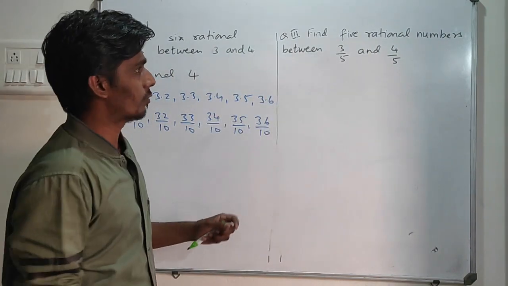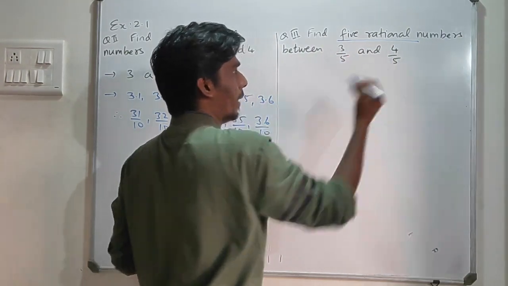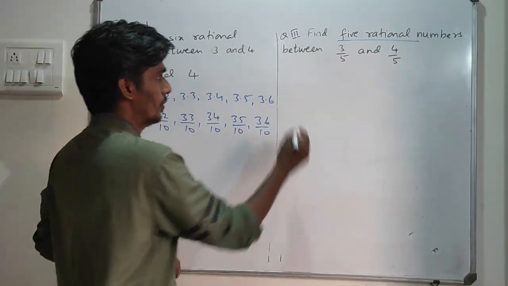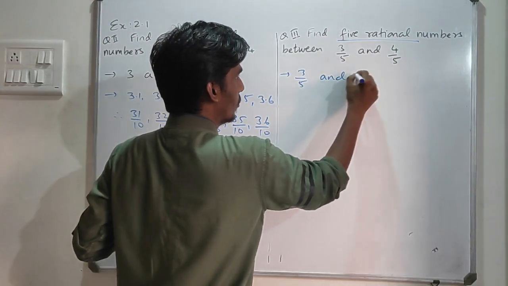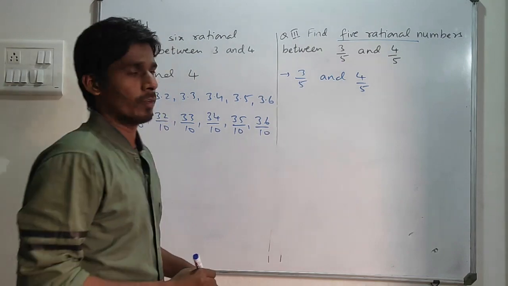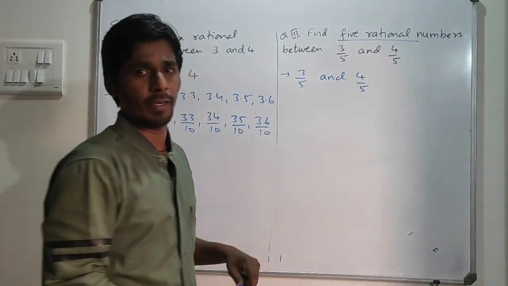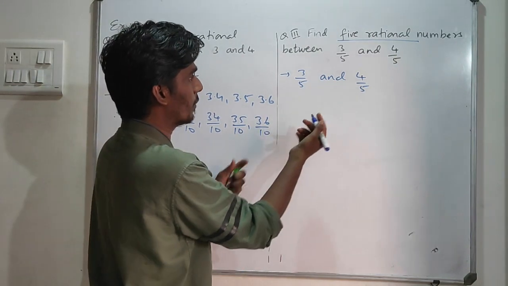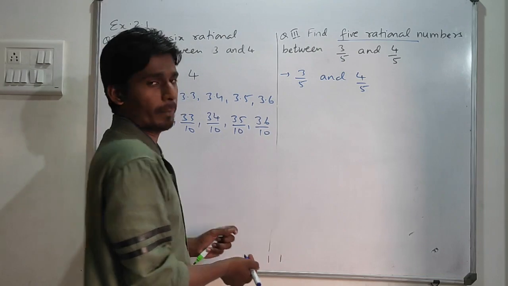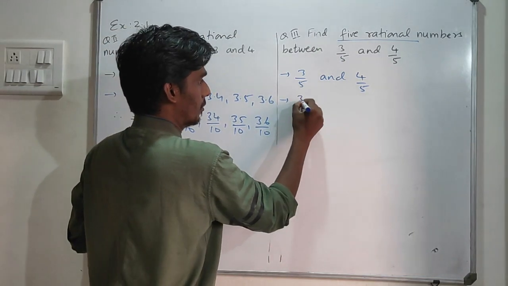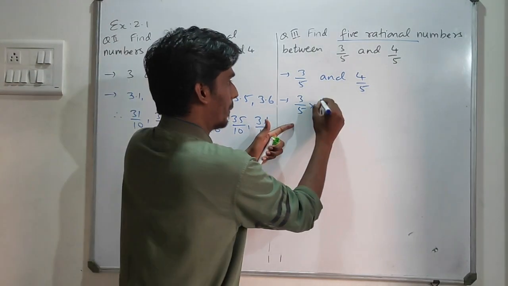Now, find 5 rational numbers between 3 by 5 and 4 by 5. First of all, both the denominators are the same here. Here 5, here 5. So there are no numbers between 3 by 5 and 4 by 5. To get bigger numbers, what am I going to do? To numerator and denominator, I am going to multiply by what?